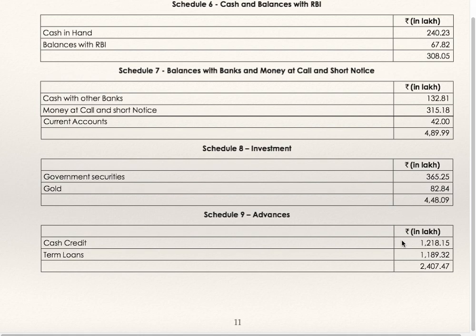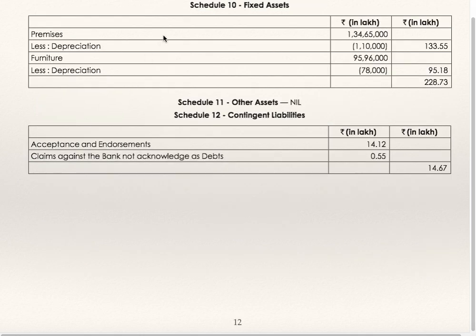Advances, cash credit 1218.15, term loan 1189.32, total is 2407.47. Fixed assets, premises, less depreciation. This depreciation is given in the adjustment. This figure is given in the trial balance. Furniture, this is given in the adjustment. This figure is given in the trial balance.